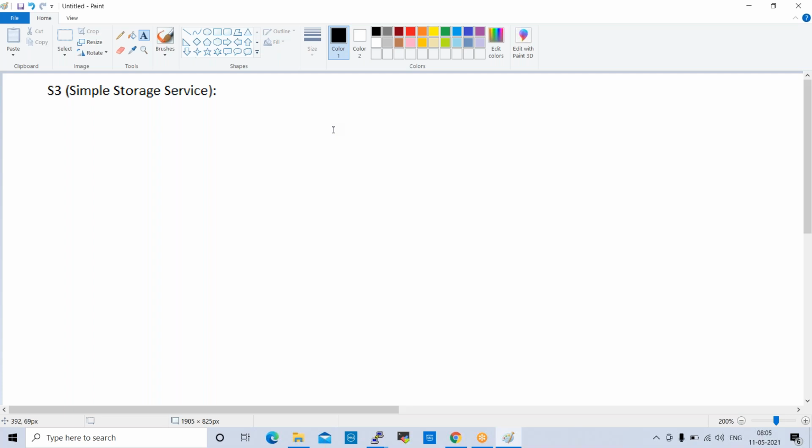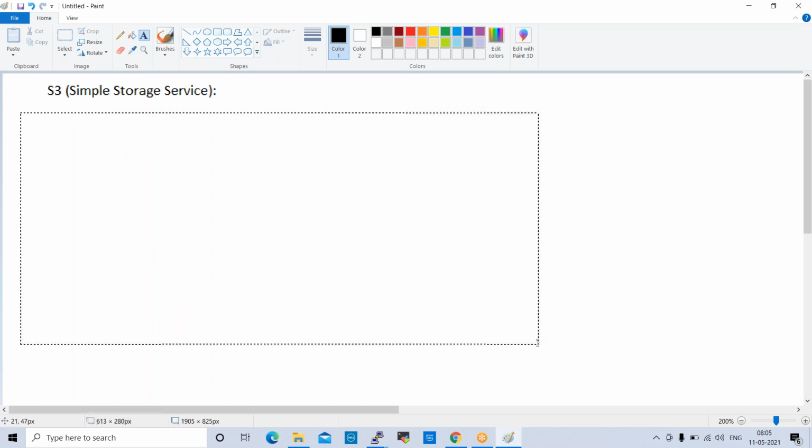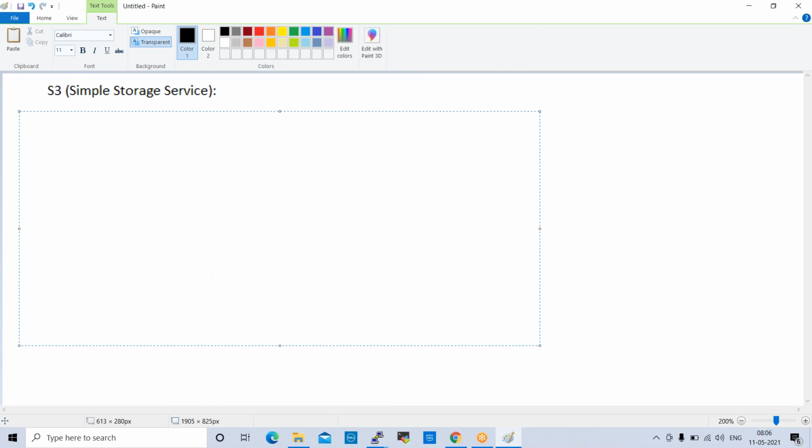We are going to cover a few storages in that. The first one is S3, simple storage service. We have other storages also. What are the storages available? Let us try to understand. First one is EBS volumes.